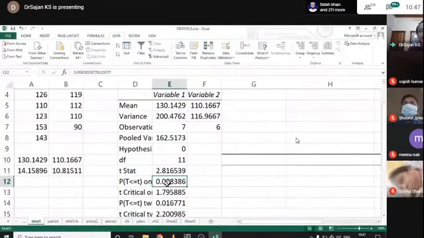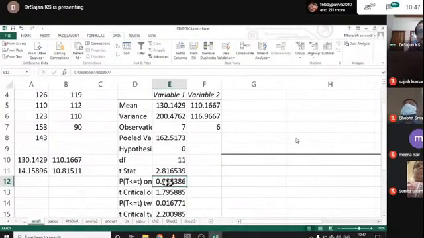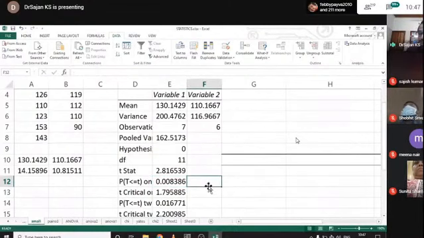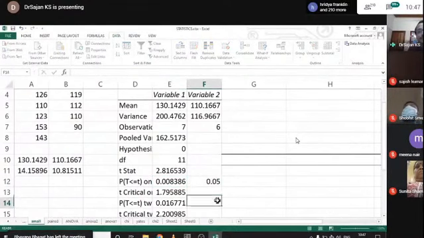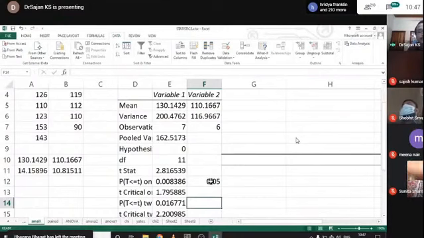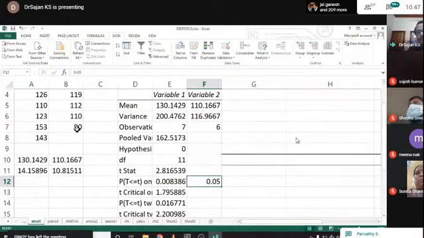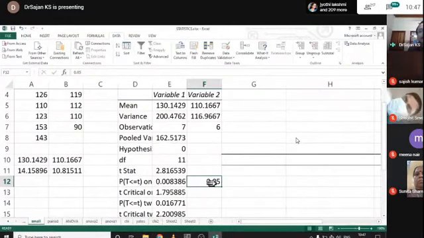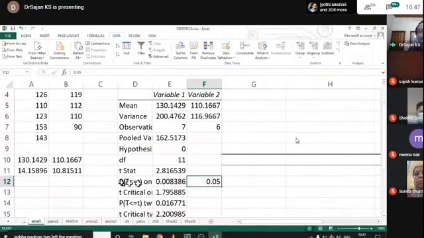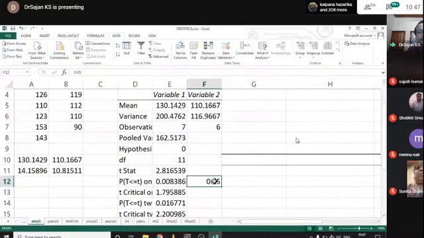If the p-value is equal to or greater than 0.05, we have no confidence that these two groups are different at a 95% level. So this p-value should be less than 0.05. That is the importance of the p-value. Normally in statistical calculations we always have to compare the t statistic with the table value.